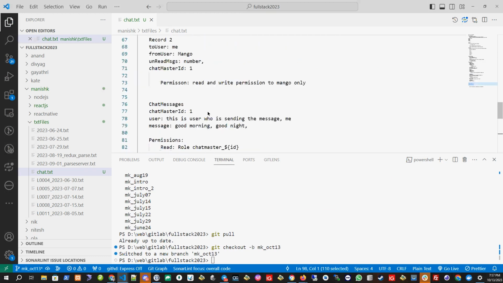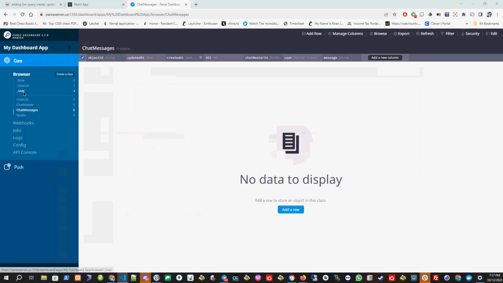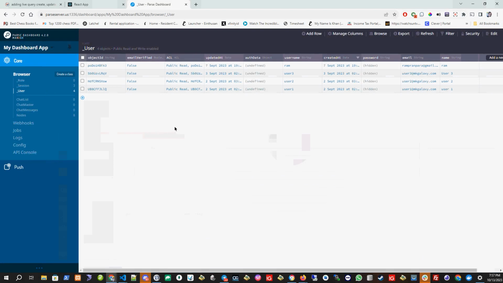This part we will add later, okay? So don't worry about this one. Now let's try to build something manually, and then we will build something dynamically later. Let's say, how many users are there? Okay, so let's say user 1 wants to talk with user 2. So let's put: user 1 wants to chat with user 2.